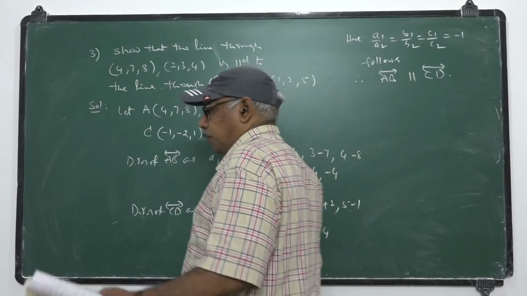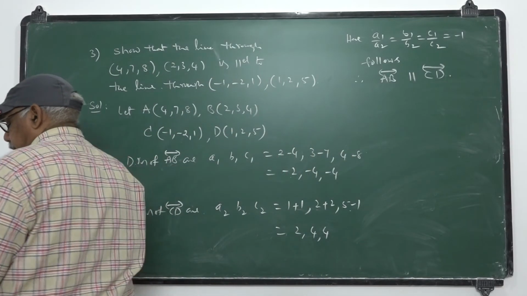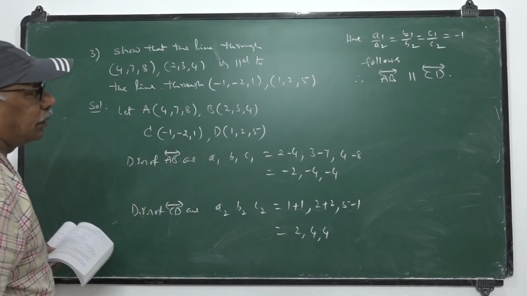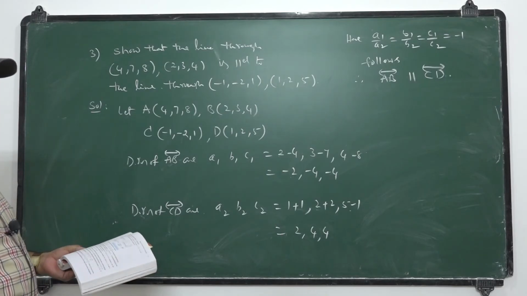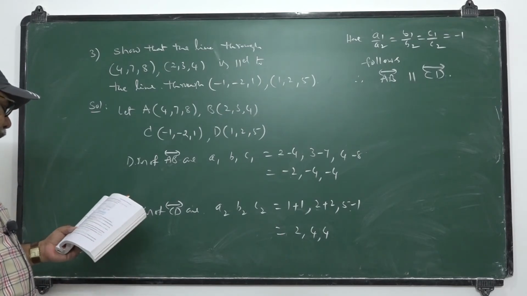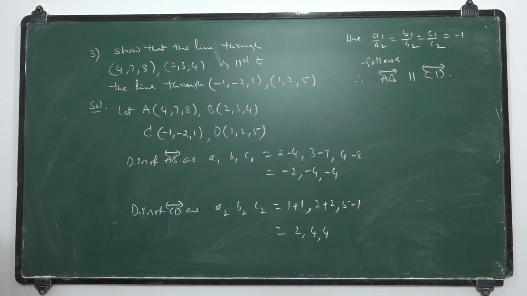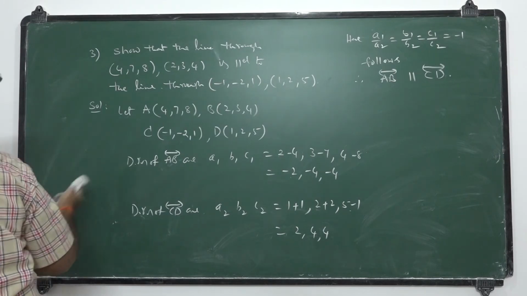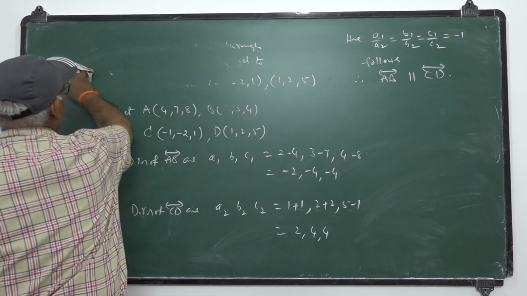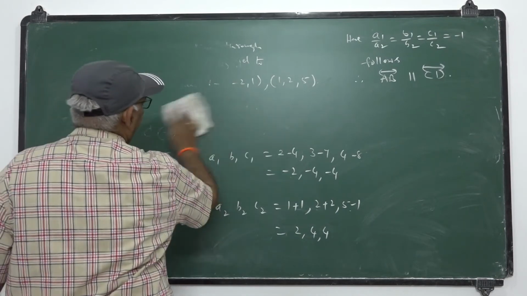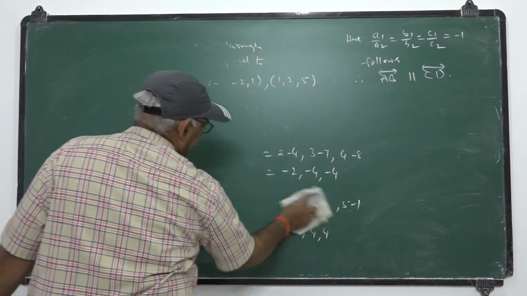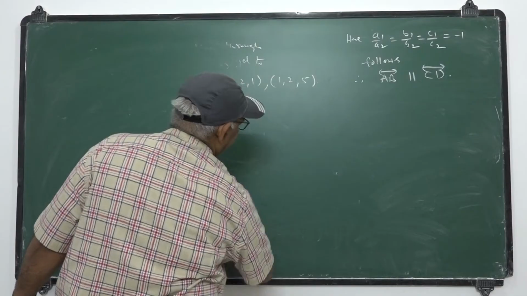Once A1 by A2 equals B1 by B2 equals C1 by C2, then the line AB is parallel to CD itself. These are all very important problems.